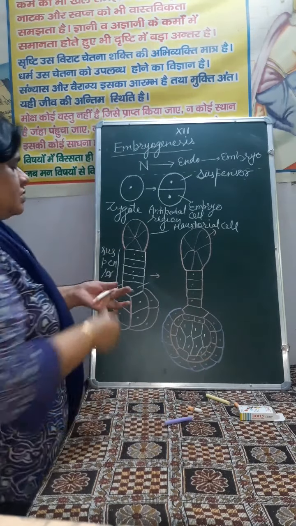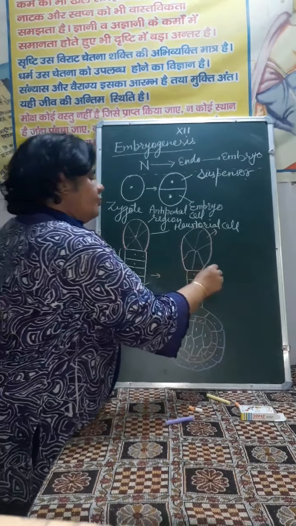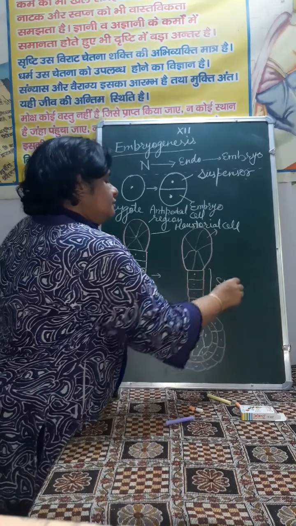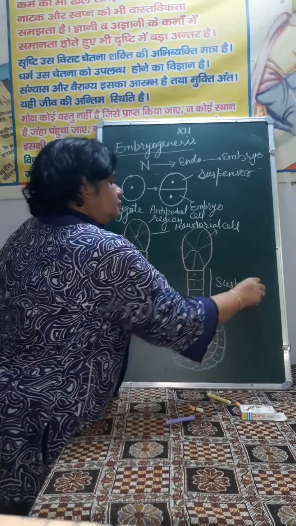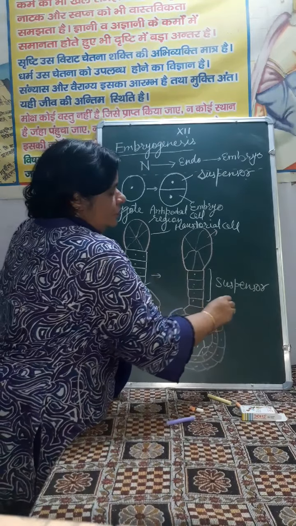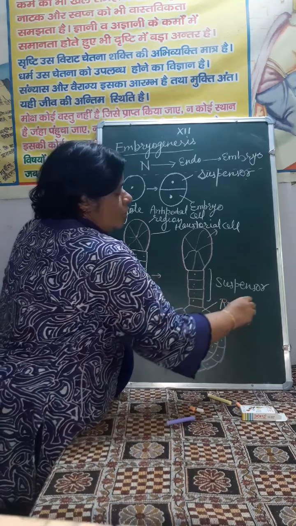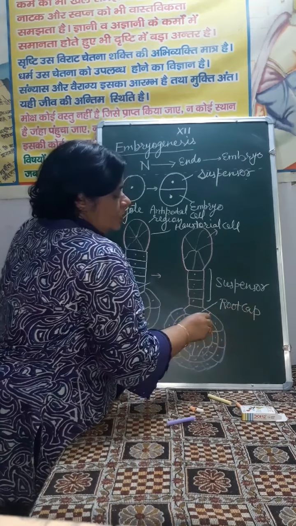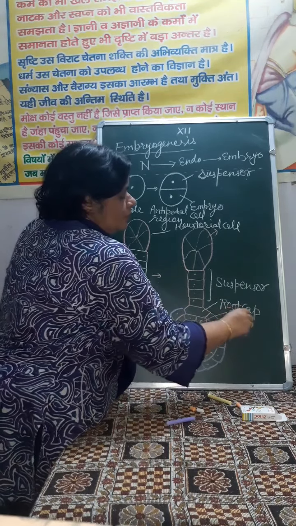This is haustorial cell, and this is further suspensor. This form the root cap cell. This is root tip.